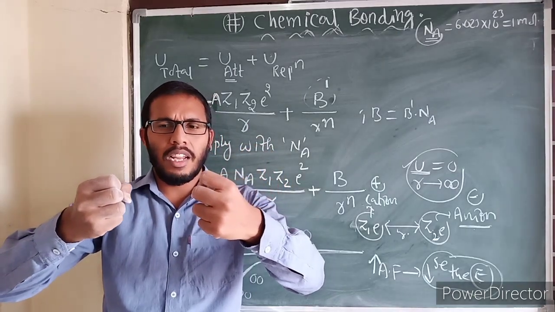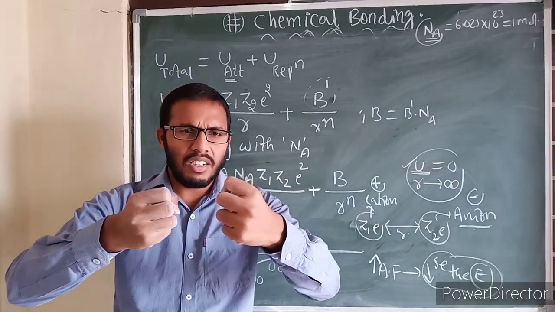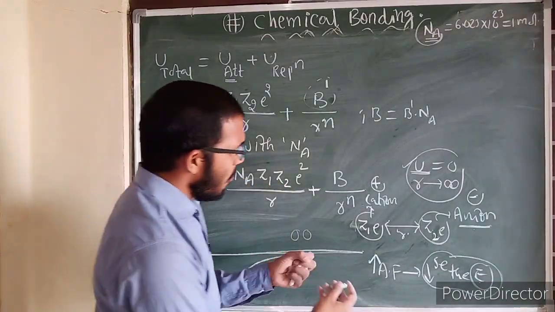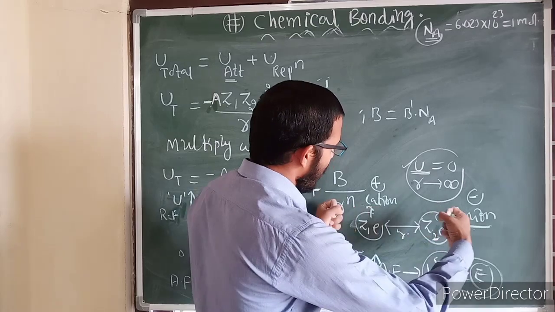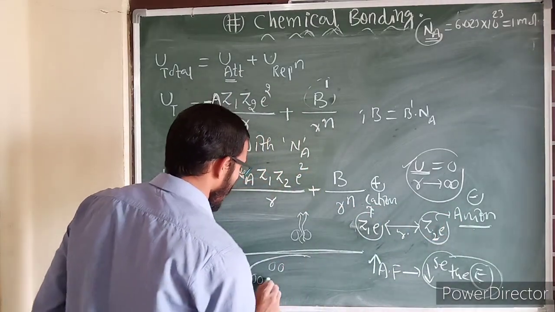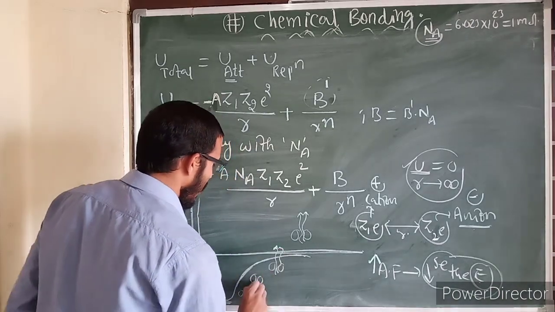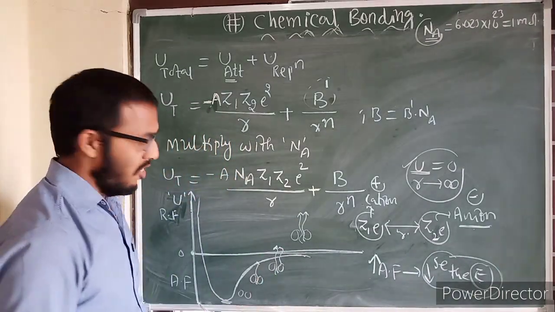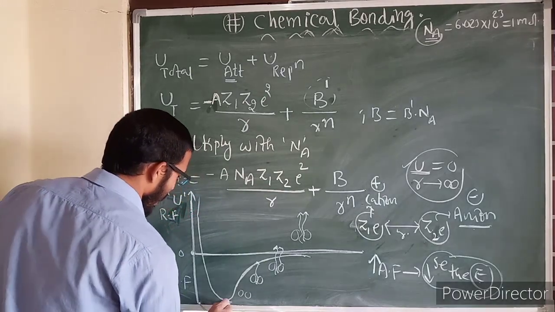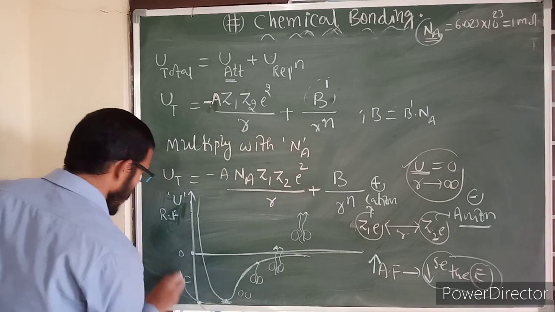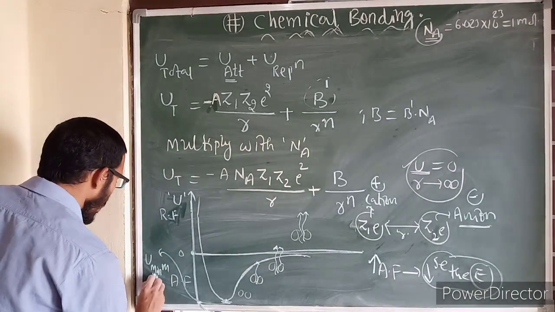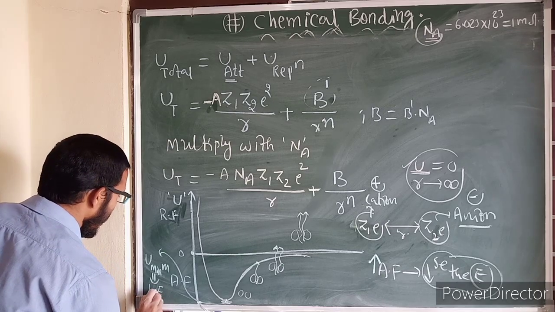Gradually attraction increases, and every time they are interacting with each other, they are releasing energy like this. So every time they are releasing energy. At this particular point it has minimum potential energy. That minimum potential energy point is known as lattice energy.